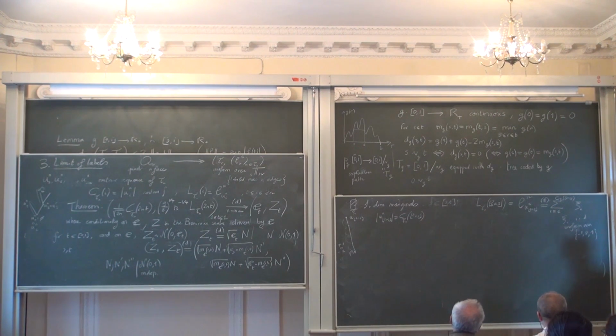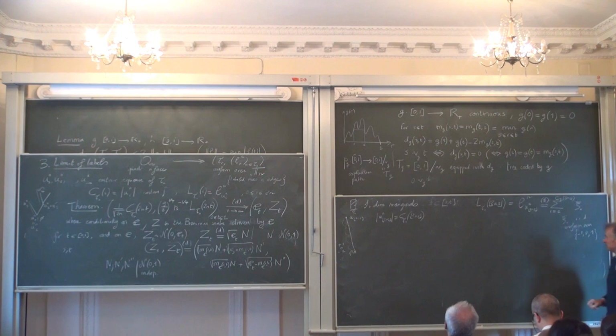Is this clear? It's just the way the labels are defined. So we want to understand this object.